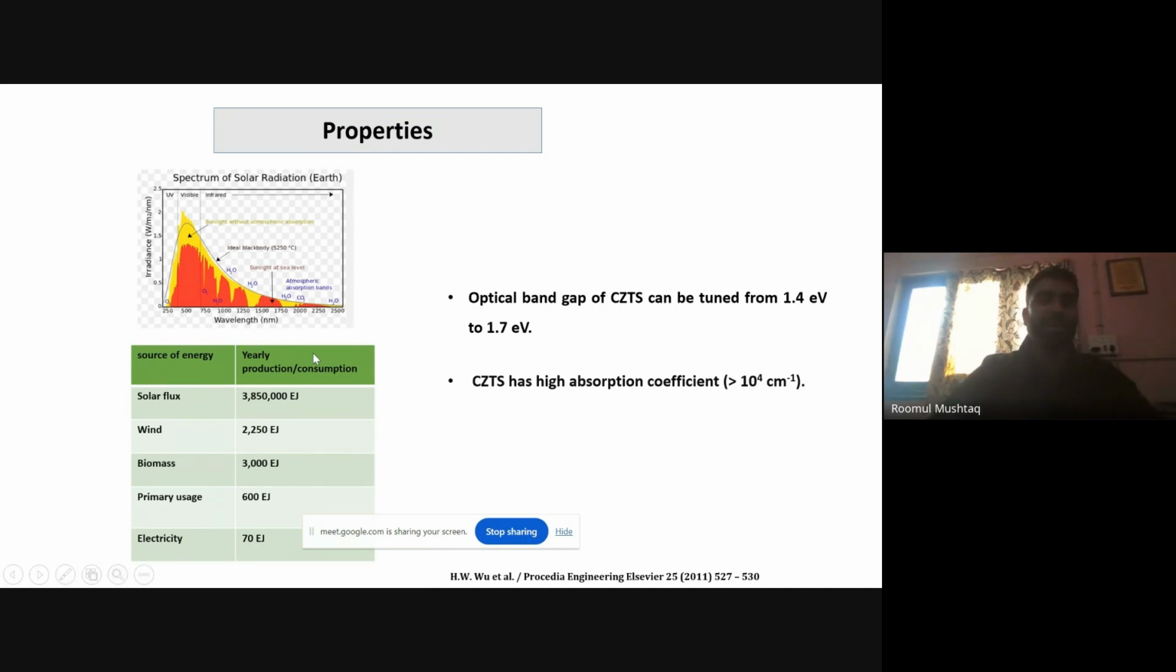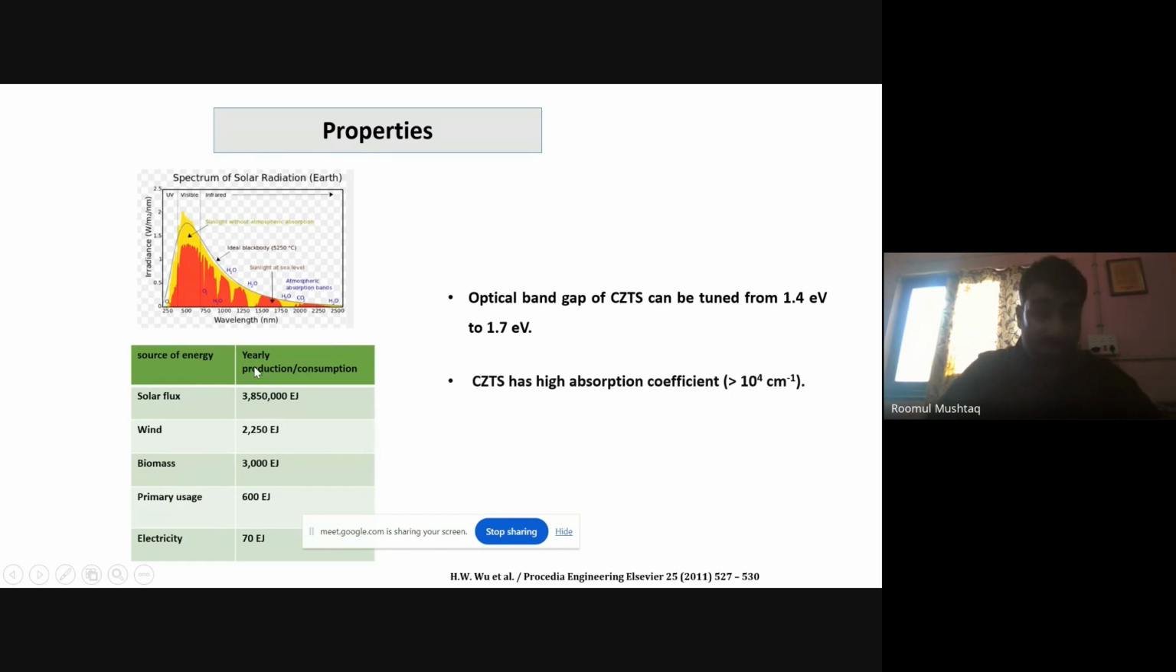If you look at the solar irradiation spectrum, it is irradiance plotted against the wavelength. We see there is a tremendous amount of energy per unit area per unit time available in the visible region. So we must choose a material which has a high absorption coefficient and whose band gap lies in that wavelength region, between 350 to 750 nanometers. And this CZTS material has the property that we can tune its band gap around 1.5 eV, which is the standard value of band gap of this material.